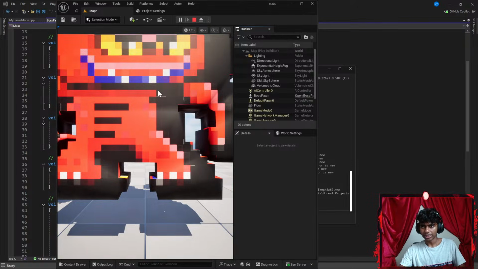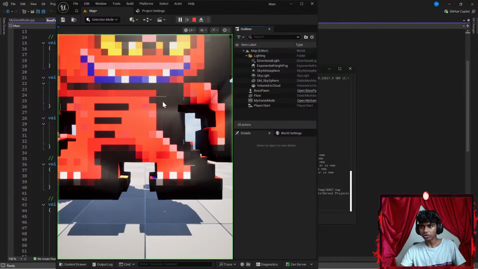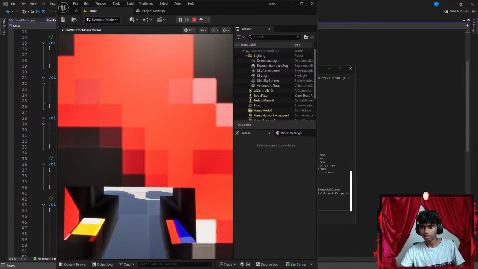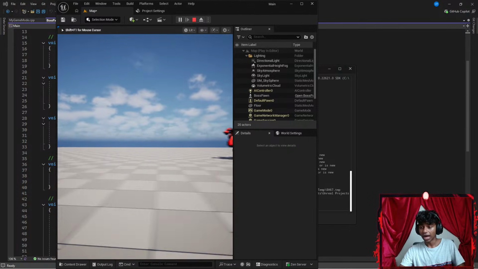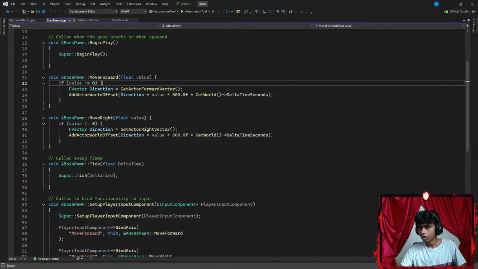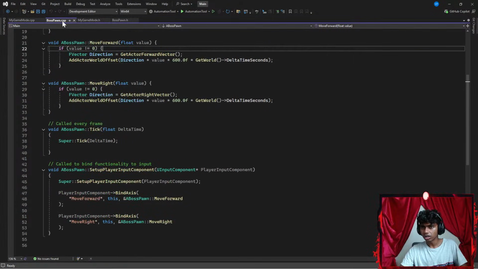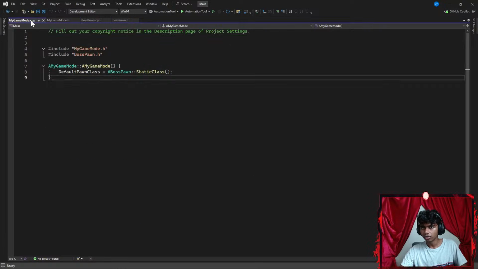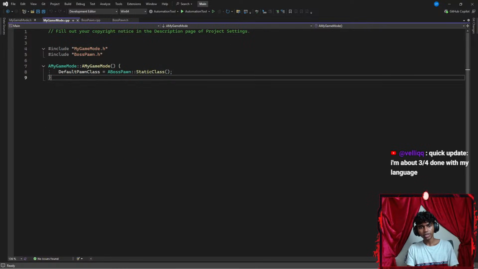Okay, my pawn can go back, of course, because I did not add movement. Wait, let me run the code again. Let's go back. Okay, I can move, but my pawn can't move. Let's hit escape. Okay, I did almost everything correct type stuff. Let's get this file here. There we go.